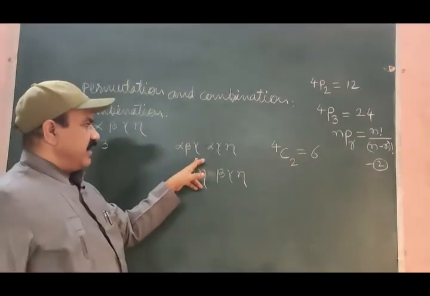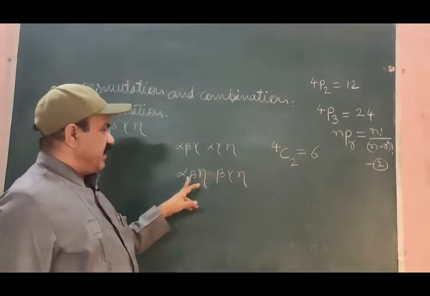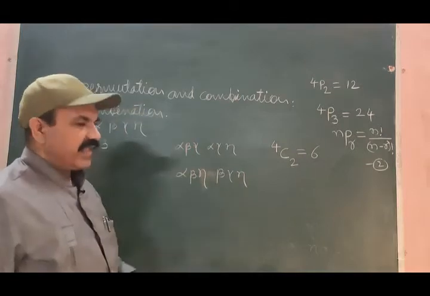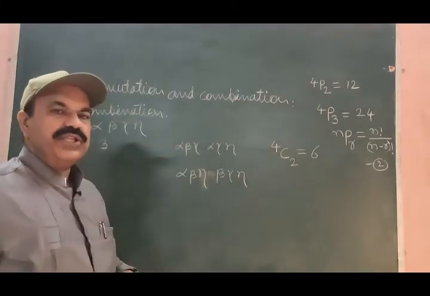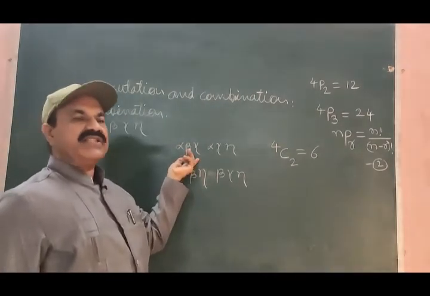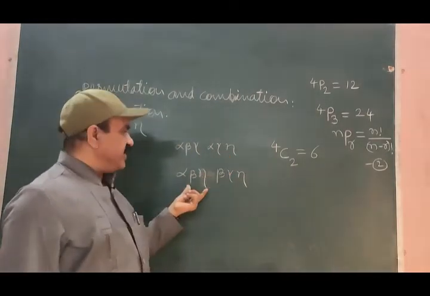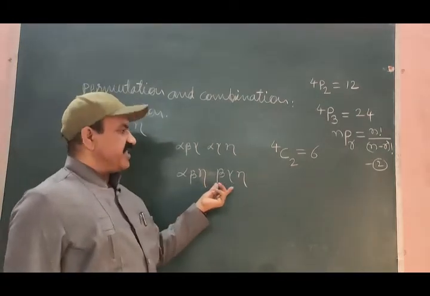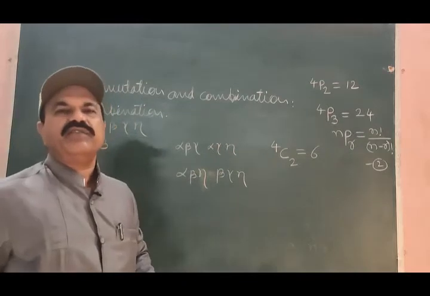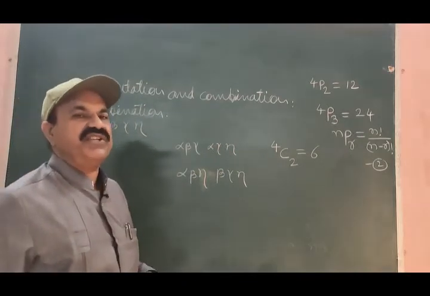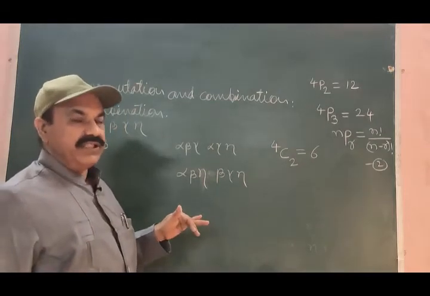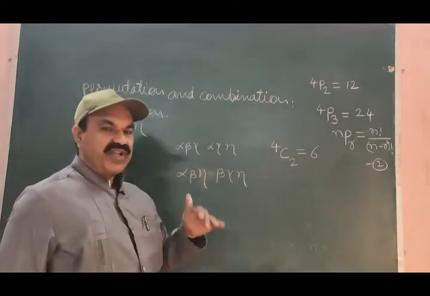Alpha beta gamma, alpha gamma eta, alpha beta eta, beta gamma eta. Let us go through these 4 arrangements. What we see, this is a unique arrangement, this is a unique arrangement, this is a unique arrangement, this is a unique arrangement. The order of appearance of any of these distinct objects is not taken into consideration, and therefore the number of combinations